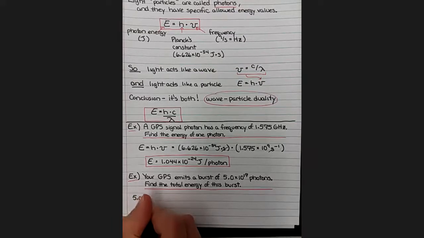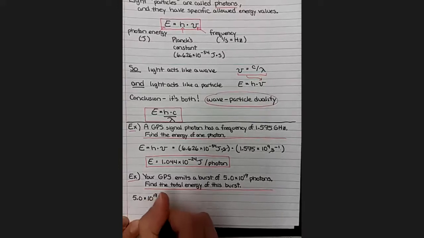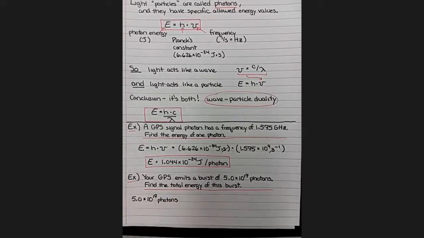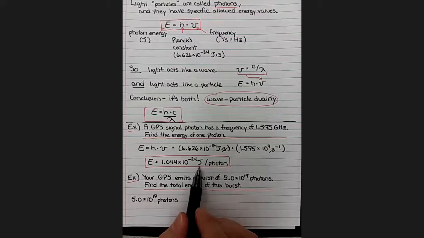I'm going to start with the number of photons, 5 times 10 to the 17th photons, and use the answer from the previous one as a conversion factor, because it has both the unit joules and the unit photon in it.